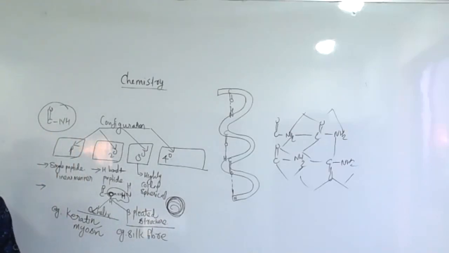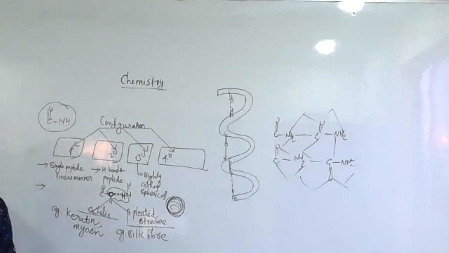That is called the tertiary structure. Here you can see hydrogen bonding, hydrophobic and ionic bonds are also present. Then the next one, the quaternary structure. When two or more polypeptide chains are joined by a force, that is called quaternary.